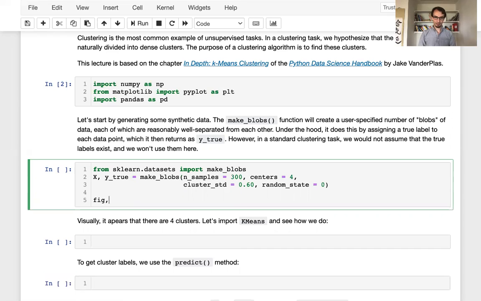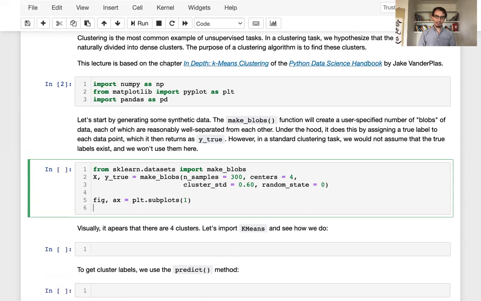And now let's take a look at what we have. So we are going to make a figure, subplots. The makeBlobs function will give us X as a 2-dimensional NumPy array with 2 columns, and one column gives the x coordinates and the other column gives the y coordinates. So we can plot X by plotting column 1 against column 2 on axes.